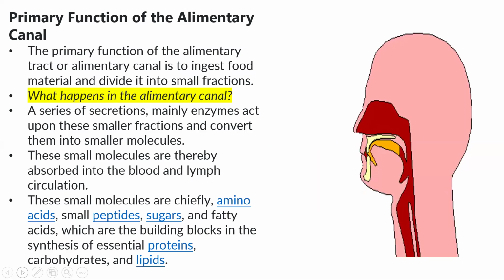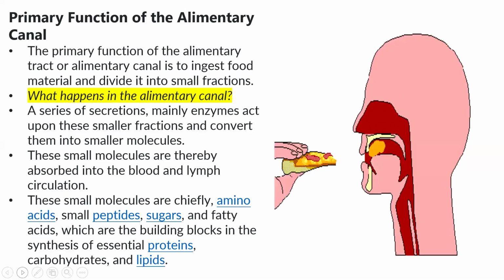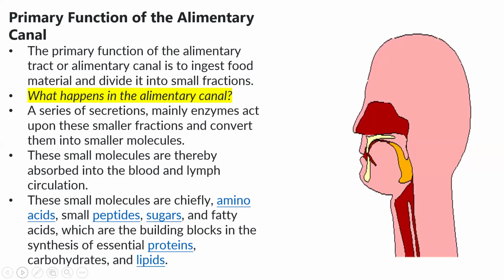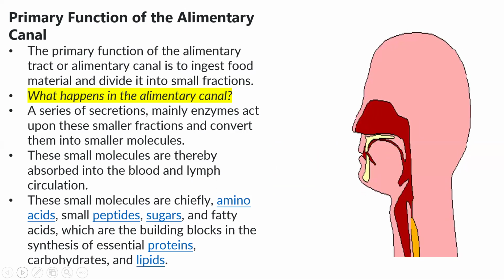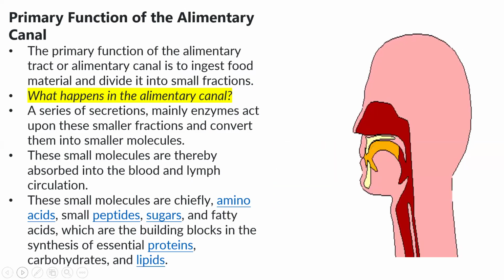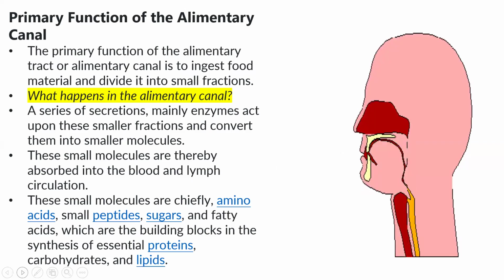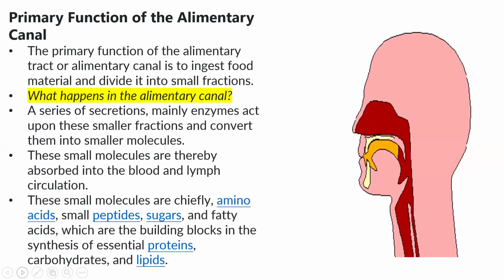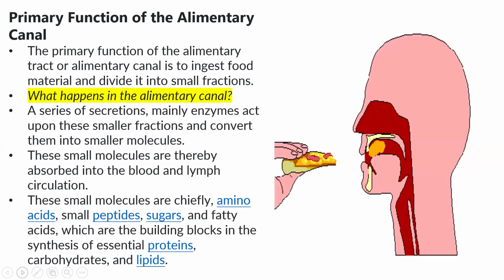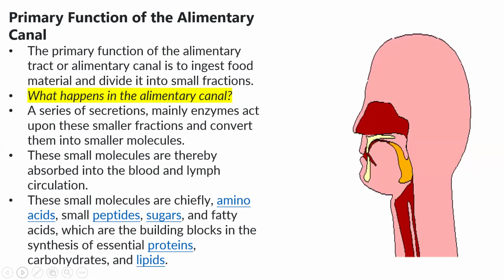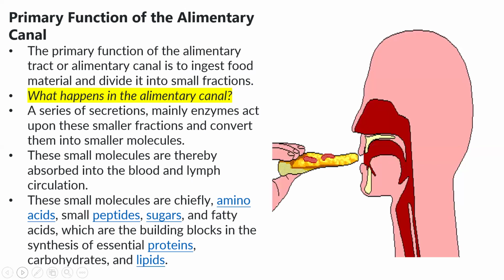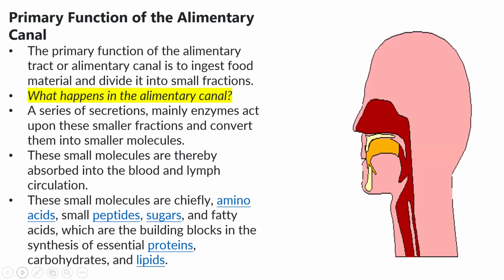After digestion, these small molecules are there, absorption takes place, and they are absorbed into the blood and lymph circulation. In this digestion process, all the complex carbohydrates, proteins, and fats, which are also called lipids, are broken down into simpler ones: fat into fatty acid and glycerol, carbohydrate into simpler glucose, and protein into amino